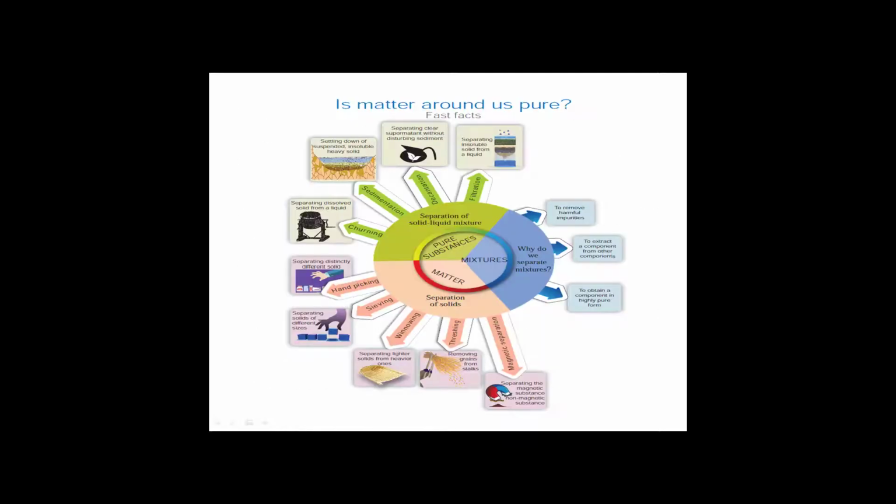Is matter around us pure? The purest form of substances may be obtained by means of churning, sedimentation and decantation, or also by means of filtration. Mixtures. Why do we separate mixtures? To remove harmful impurities, to extract a component from other components, to obtain components in highly pure form. Separation of solids can be done by means of hand picking, sieving, winnowing, threshing, magnetic separation.